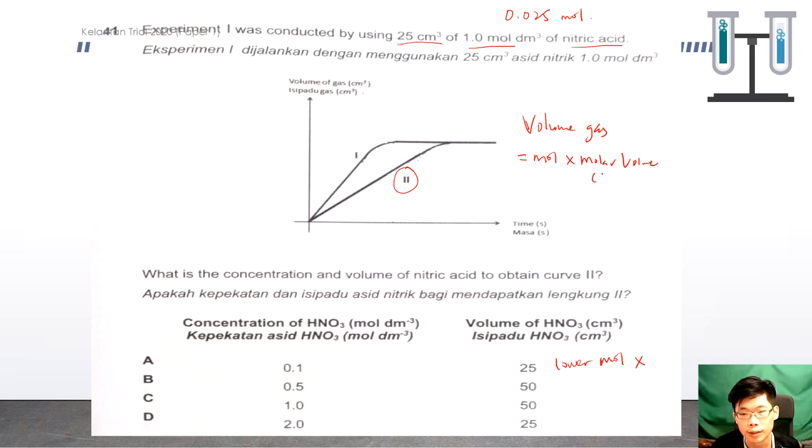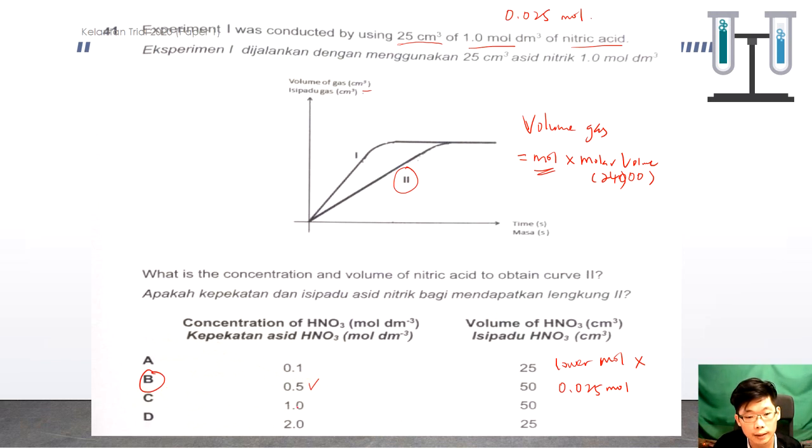So molar volume is fixed. Normally we use 24, so in cubic centimeter it should be 24,000. If the mole is different, then the volume will be different. So A is wrong. Okay, B, lower concentration, lower rate. Then for the volume of the nitric acid, we use MV over 1000. So we calculate. Yeah, you get the same number of mole, 0.025 mole. So I think this one is the answer.